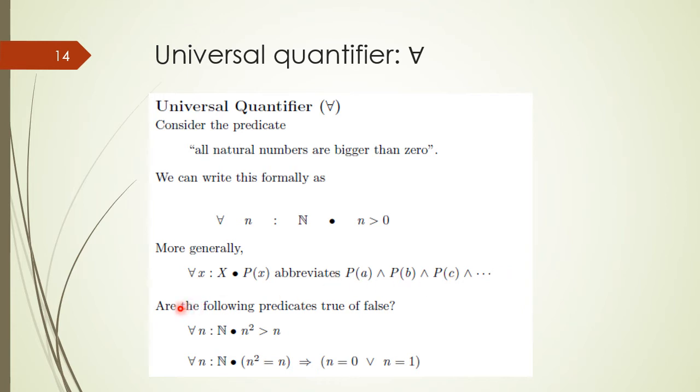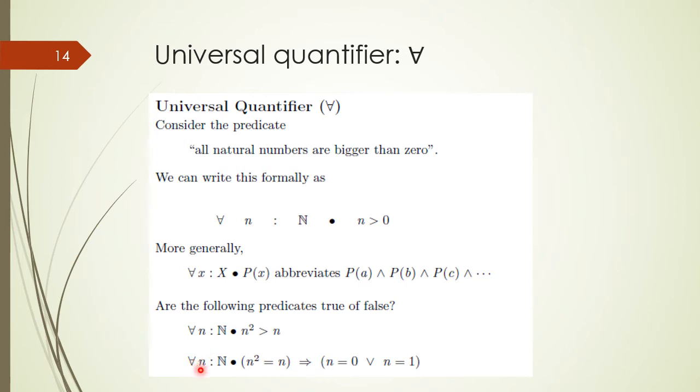So this is an exercise for you. Are the following predicates true or false? The first predicate: for all n of type natural numbers, n squared is greater than n. So this is not true, because we have the member 0 from the domain N, and 0 squared is not greater than 0. Therefore there is a counterexample, and this value from the domain works as a counterexample, and this statement is false.